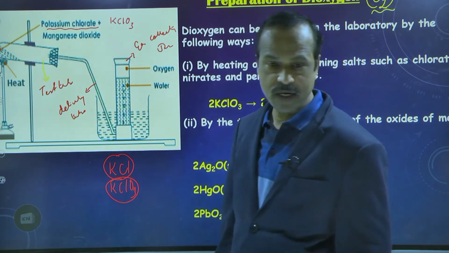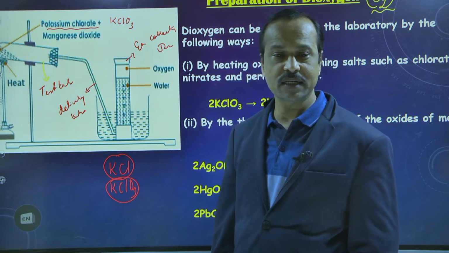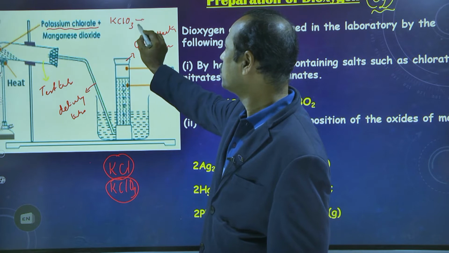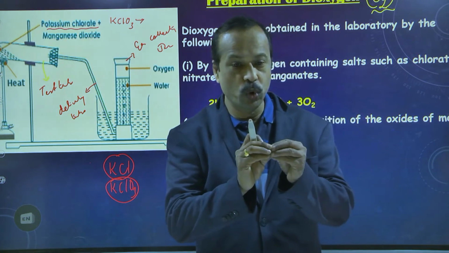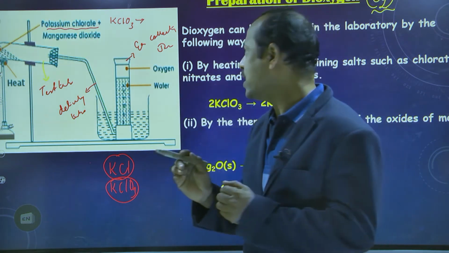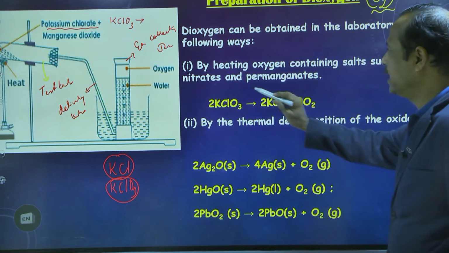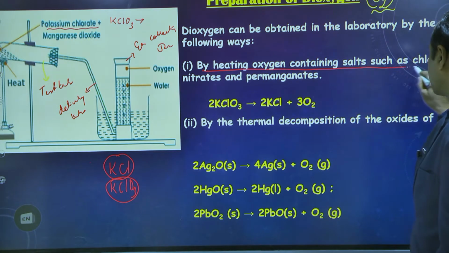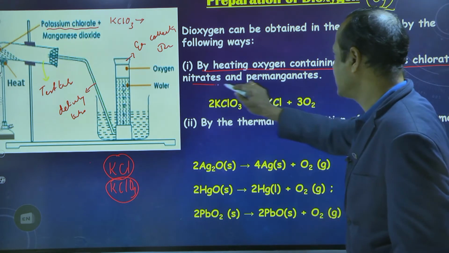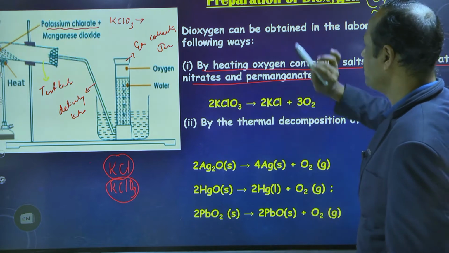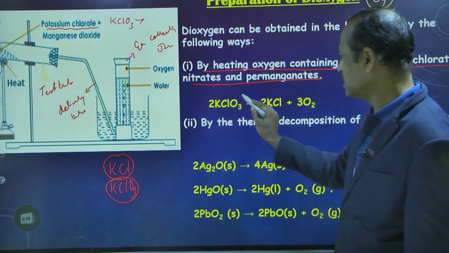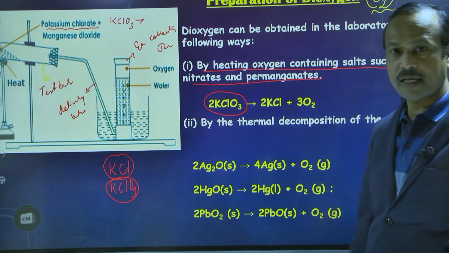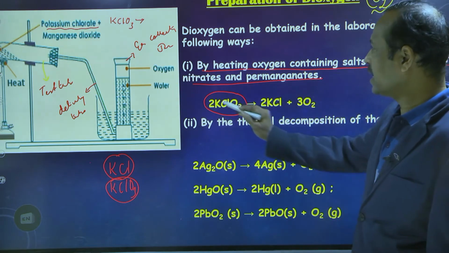We heat the test tube. On heating, inside the test tube there is potassium chlorate. This potassium chlorate splits into potassium chloride and oxygen. Complete reaction you can see here. By heating oxygen-containing salts such as chlorates, nitrates and permanganates, we can prepare oxygen.